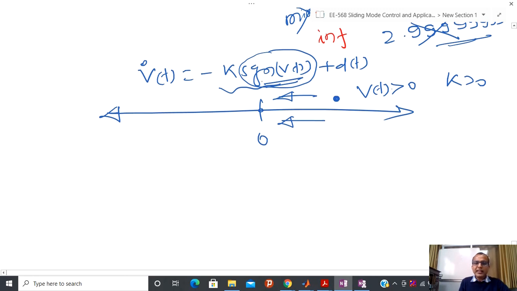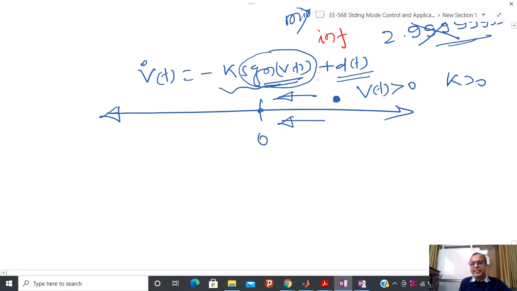Anyone? What kind of restriction should I impose such that I can guarantee that I will converge towards the equilibrium point? Because my aim is that at v equals 0, k must be 0. I am not talking about this point. Suppose you are here, not at the equilibrium point, and you have a certain kind of disturbance. You do not know the disturbance, but it is bounded, and you have to move in this direction. So what is the condition? So d should be less than k.